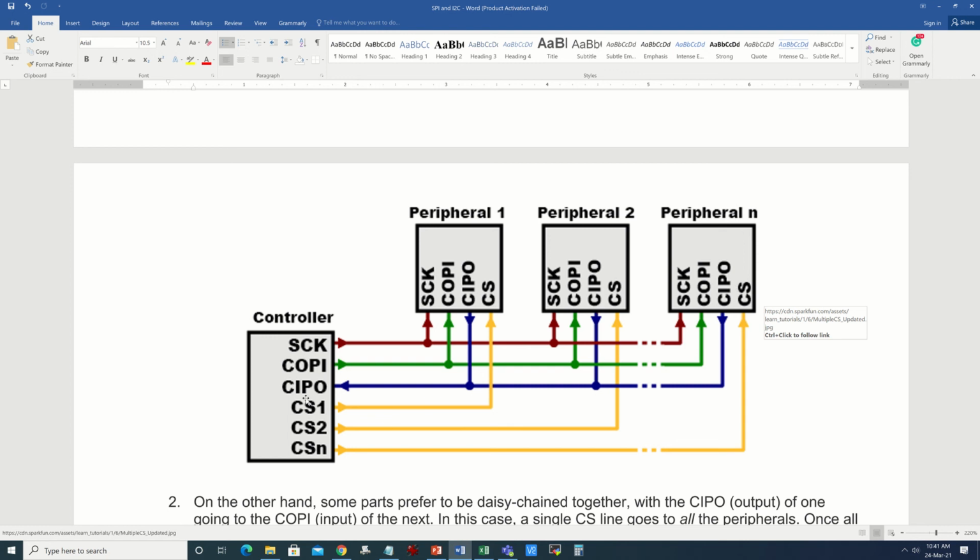Now for CIPO line, that is input line for the microcontroller and output from the peripheral devices, again you have to apply the chip select to respective device, then apply clock. After clocking, if you set up a condition by sending COPI data or any other condition internally from the peripheral, then the CIPO can receive data along with the clock signal.